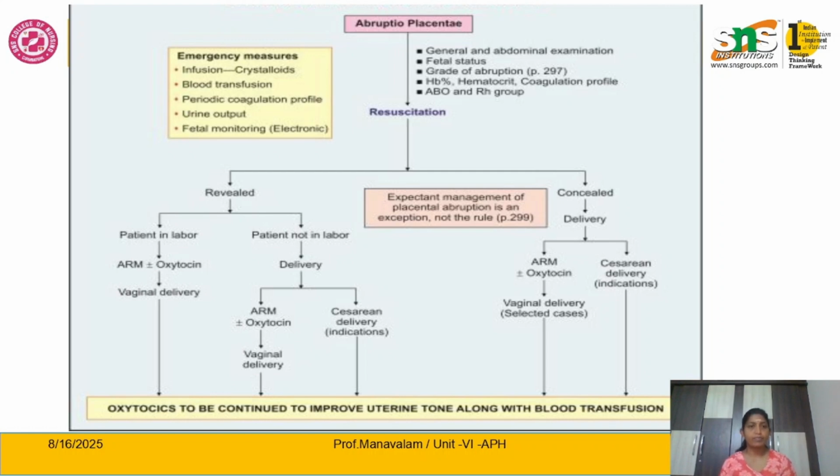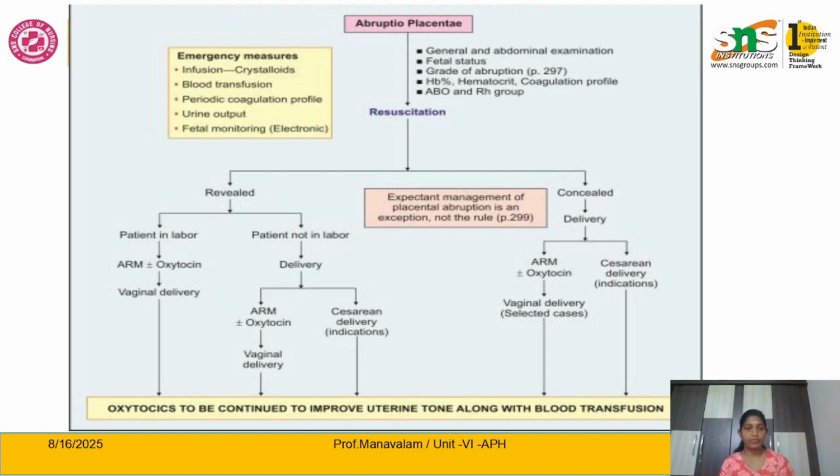In the revealed variety, we again check the mother's condition, whether she is in labor or not in labor. If the mother has symptoms of true labor, we can take her to the labor room, do an artificial rupture of membranes, and start to infuse oxytocin. We have to monitor the progress of labor. If the progress is good enough, we can deliver vaginally. Following that, we also administer oxytocin to improve uterine tone and prevent postpartum hemorrhage.